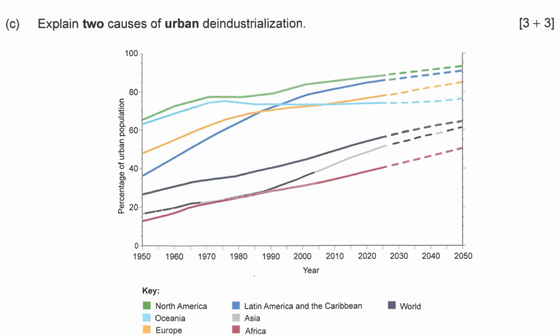Explain two causes of urban deindustrialization. Wow, 6 marks, 3 for each cause. 6 minutes, I think you did. Big pause for each one. Write down and come back.